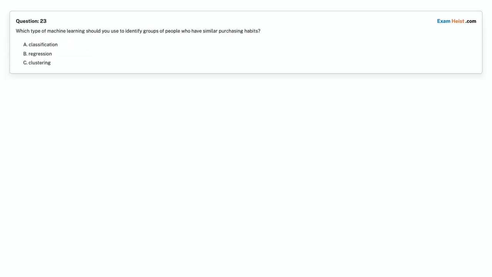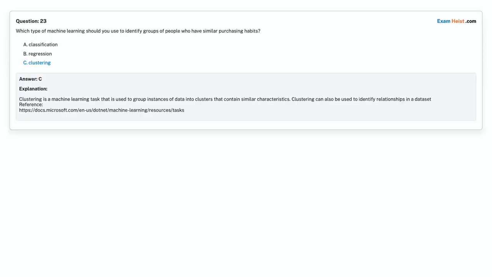Question 23. Which type of machine learning should you use to identify groups of people who have similar purchasing habits? Option A, classification. Option B, regression. Option C, clustering. Choose the correct answer. Correct answer is option C, clustering.